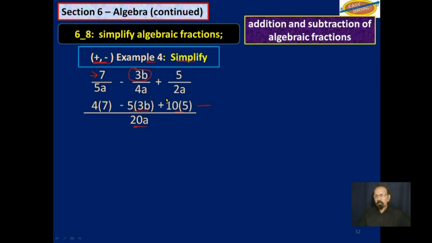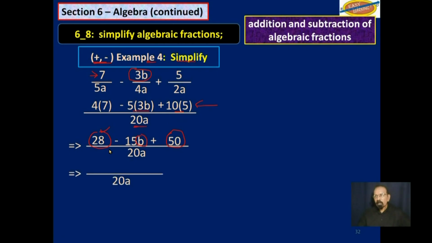So let's work out this part on the top here. 4 7's 28 minus 5 3's 15b plus 50. We deal with the numbers first, or separate. We don't have any other b to deal with up there.